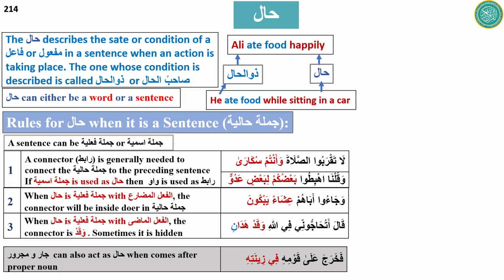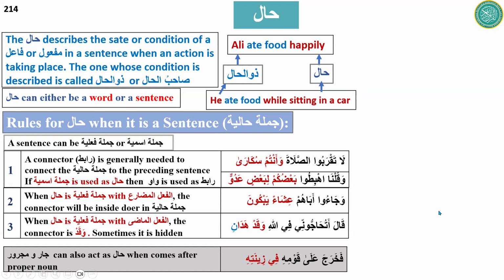Okay, the last thing is that sometimes jar majroor can also act as a hal when it comes after a proper noun, like fakharaja ala qawmihi fi zinatihi. So he came out to his nation in his decoration. So in his decoration is the condition in which he came out towards his nation. Here fi zinatihi is jar majroor. So sometimes jar majroor can also be used as a hal.